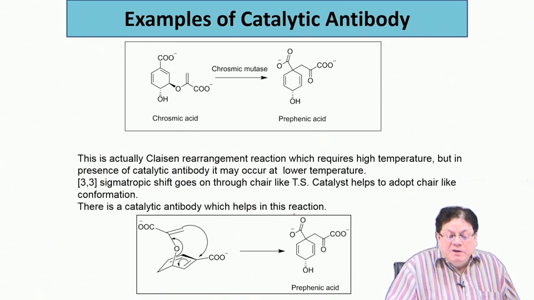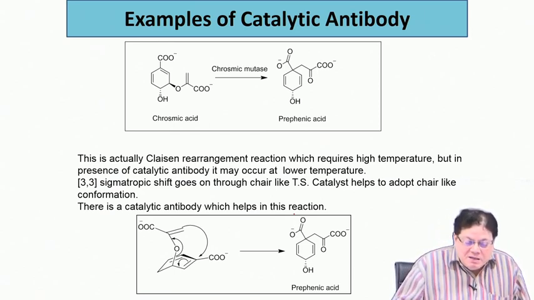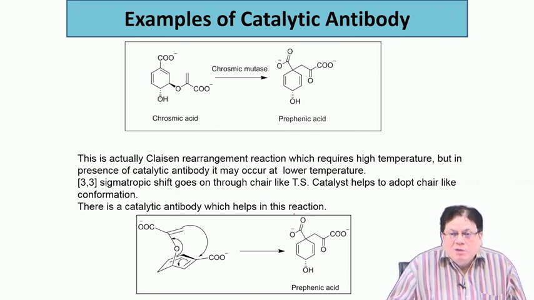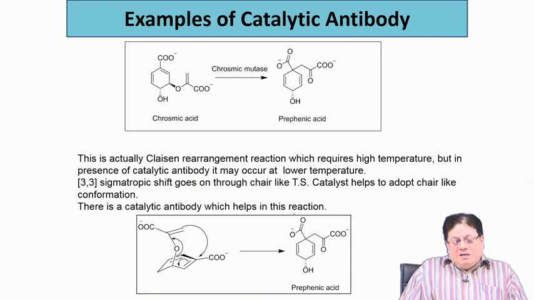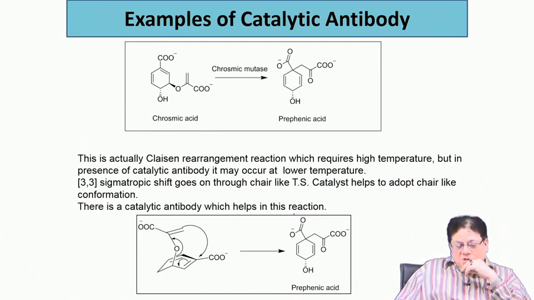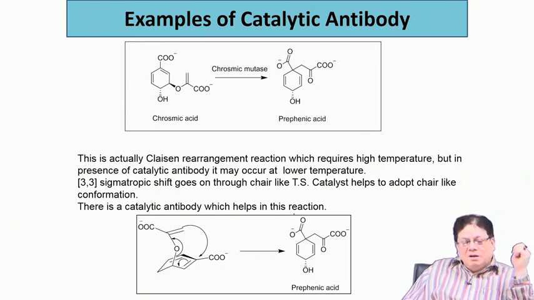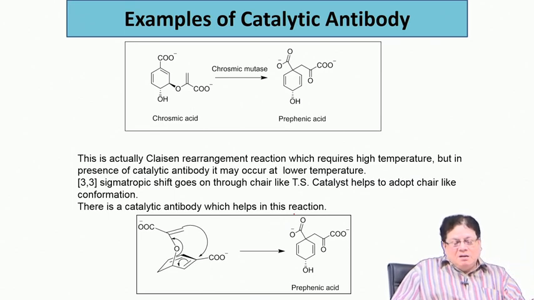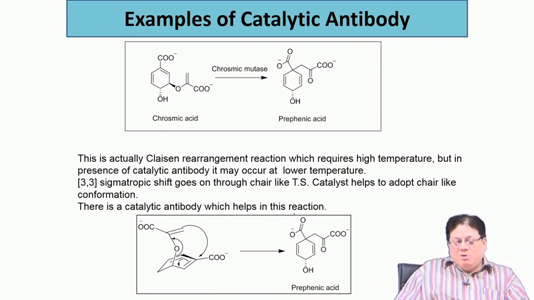Now, we come to a more difficult reaction. Some of the amino acids, as I said, are essential amino acids, some are non-essential amino acids. Essential amino acids means you have to give them from outside. Now, some of the microorganisms can make one particular amino acid like phenylalanine, which we cannot make. Phenylalanine has to come from outside.